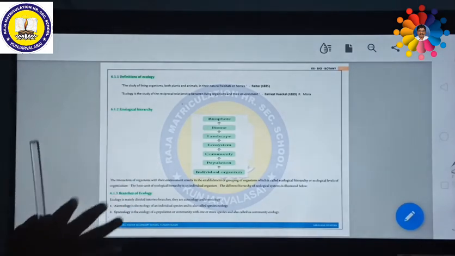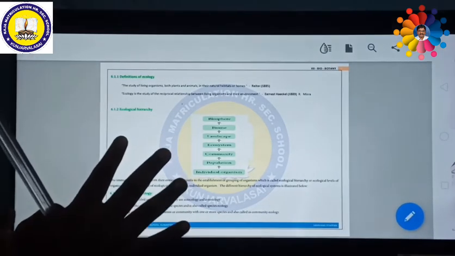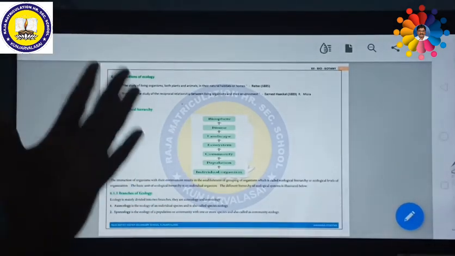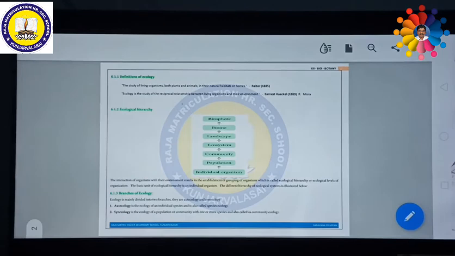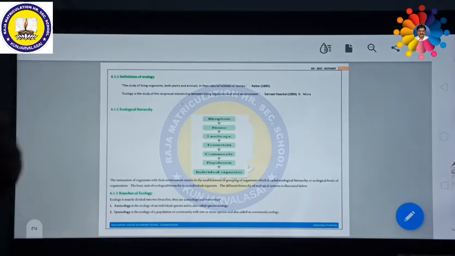Then synecology. What is meant by synecology? Synecology is the ecology of a population or community. That means a number of species are combined together. If you study the ecology of many populations combined together, with many species living together, that ecology is called synecology. For example, take a village.